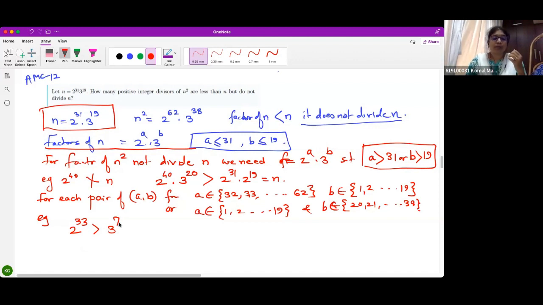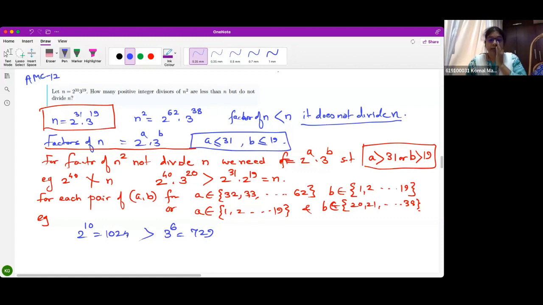Let me explain this way. Consider 2 raised to 10, which you know, and say 3 raised to 6. What is 3 raised to 6? 729. So 2 raised to 10 is greater than 3 raised to 6, correct?